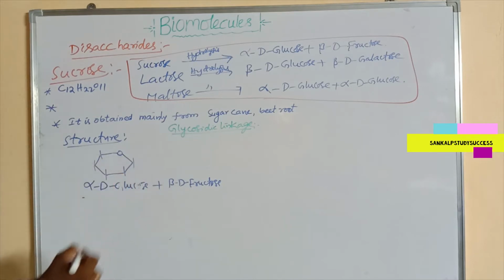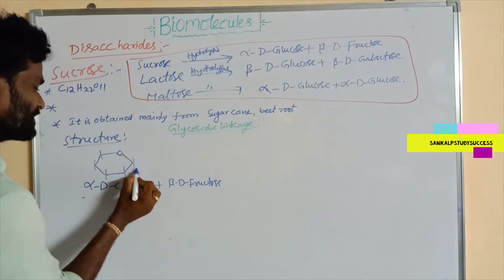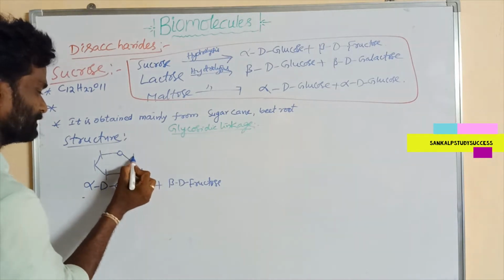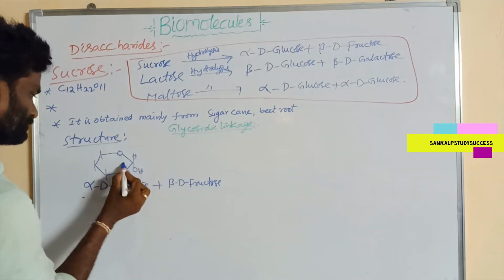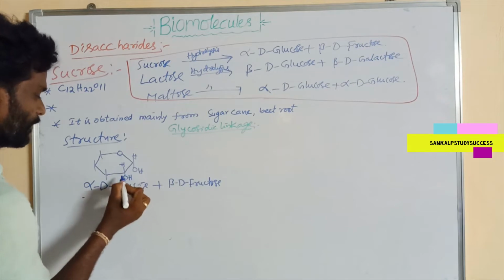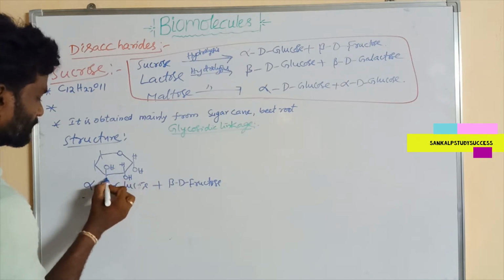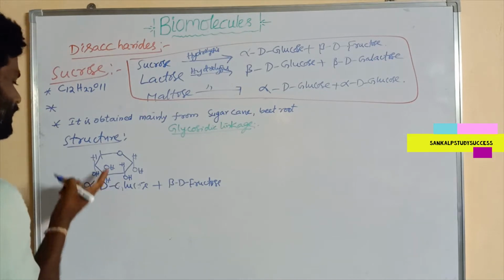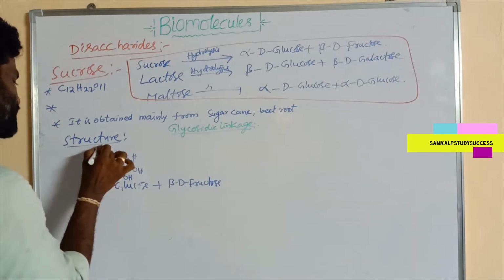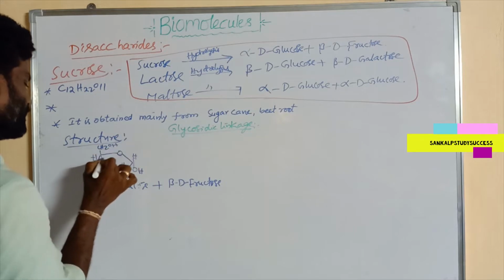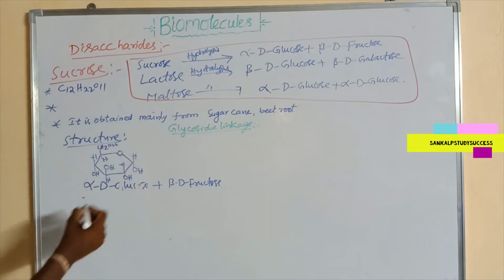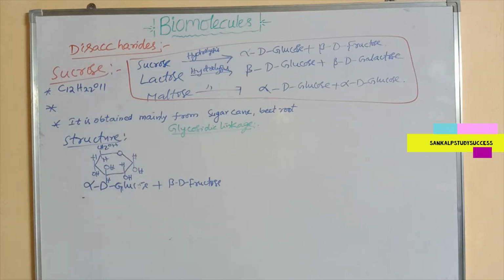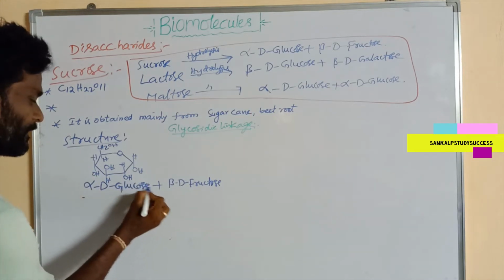Alpha means OH is present on the right side, below the plane. This is the structure of alpha D glucose.